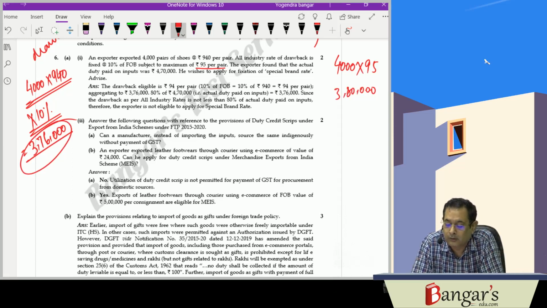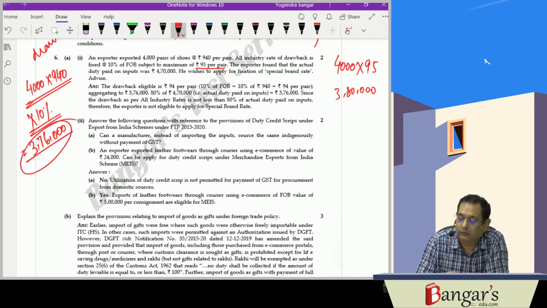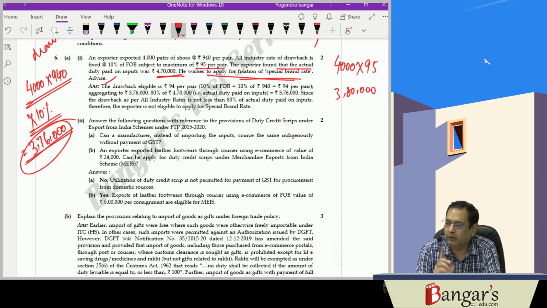376. They are asking, the exporter found that the actual duty paid is 470. He wishes to apply for special brand rate. He will not be eligible to claim all industry rate. Remember that. If you apply for brand rate, you will not be eligible to claim all industry rate.